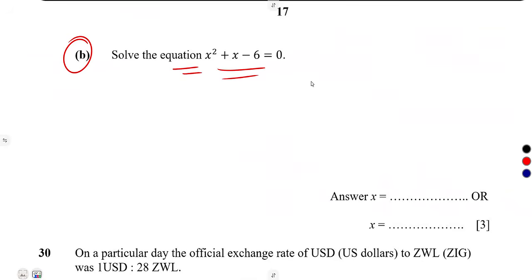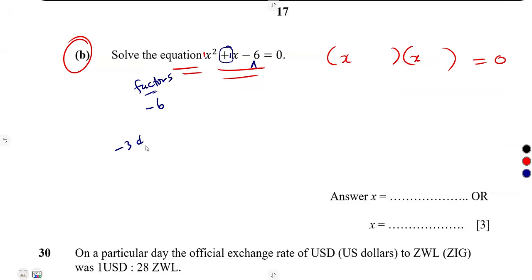This is just by our factorization. The coefficient of x squared is 1. So just have 2 brackets equal to 0. That's x and x here. All right. Consider the factors of negative 6, and these factors should add up to positive 1, the coefficient of x.